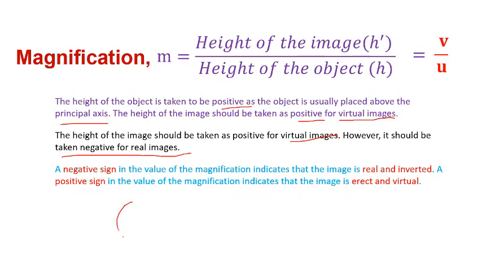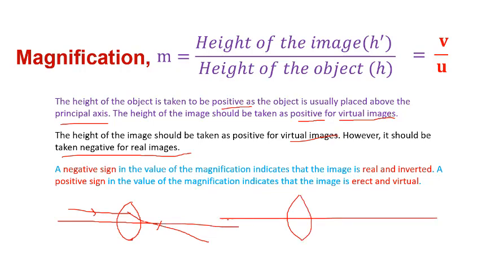So I will give just a small example. You have already done the ray diagram. Look in the table. A light will come and fall, suppose we take the object at C. The image is formed here.